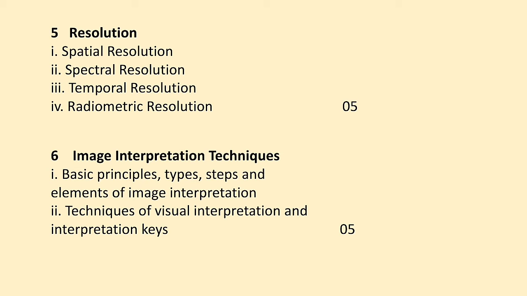Reading of satellite images or aerial photographs requires a skill, that is image interpretation techniques, which we are going to study in this chapter. We are going to see basic principles, types, steps and elements of image interpretation, as well as techniques of visual interpretation and interpretation keys required for interpreting an object or differentiating different objects from each other.